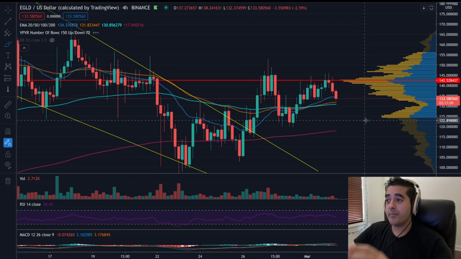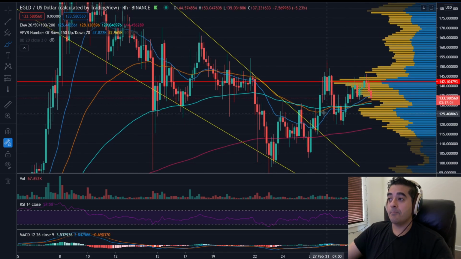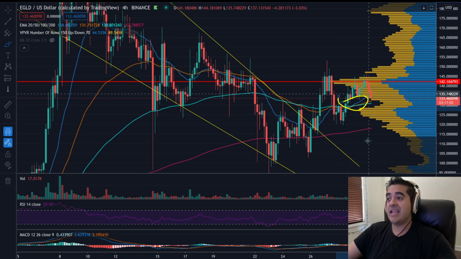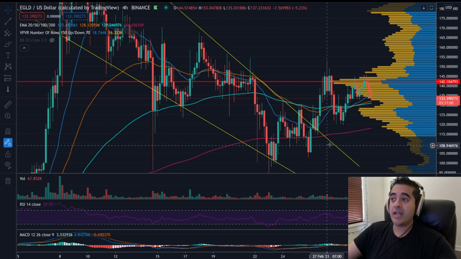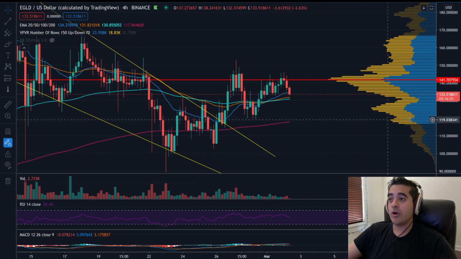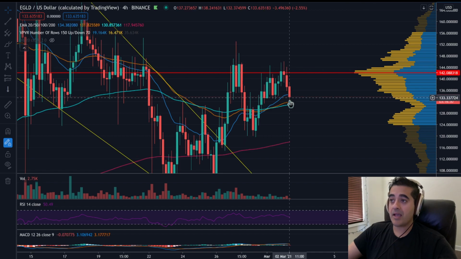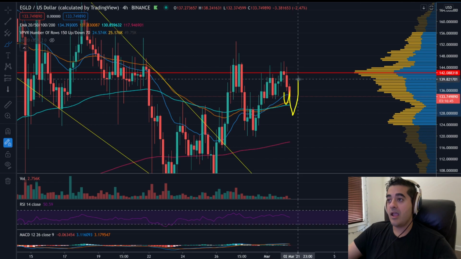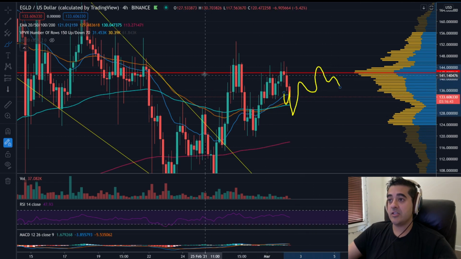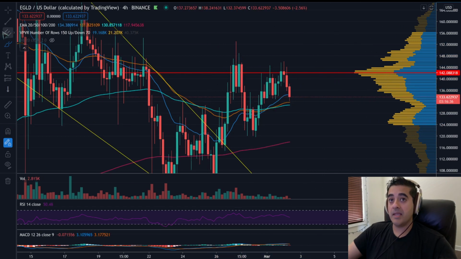There's nothing confirming a move down. There's nothing confirming a big move up. But the bullish cross we saw here is an indication that the price could have a breakout. So we really need to see what happens. And you can see these dips are quite interesting because the last time we dipped below the moving averages, we bounced right back up. So if we see a smaller dip this time, let's say the price dips down here and then bounces up and keeps getting constricted, well, then you're putting in a symmetrical triangle. And that symmetrical triangle you could end up breaking out of and have a very big move up.